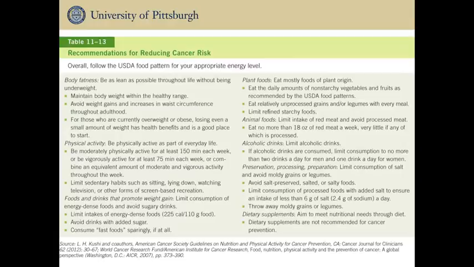This table lists some additional recommendations for reducing cancer risk. You can see that in addition to many dietary recommendations, regular physical activity is linked to risk reduction for some types of cancer.